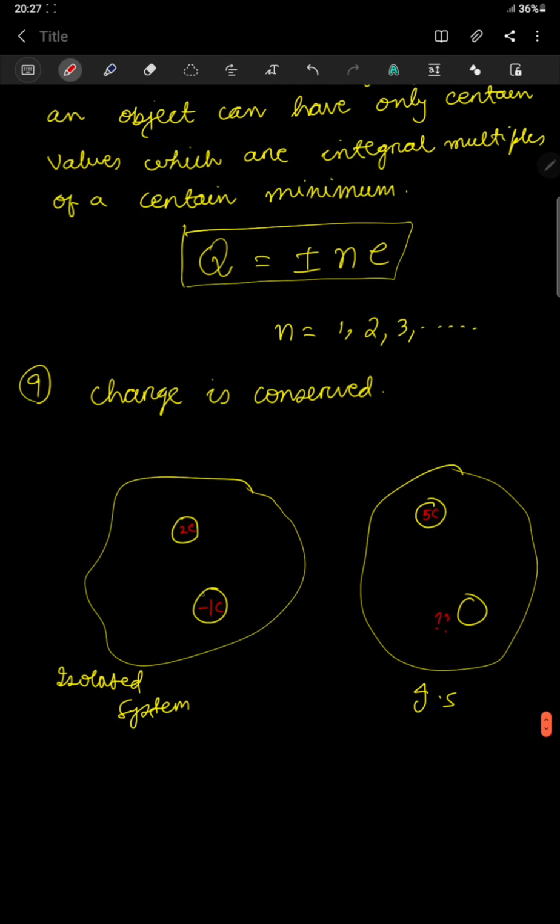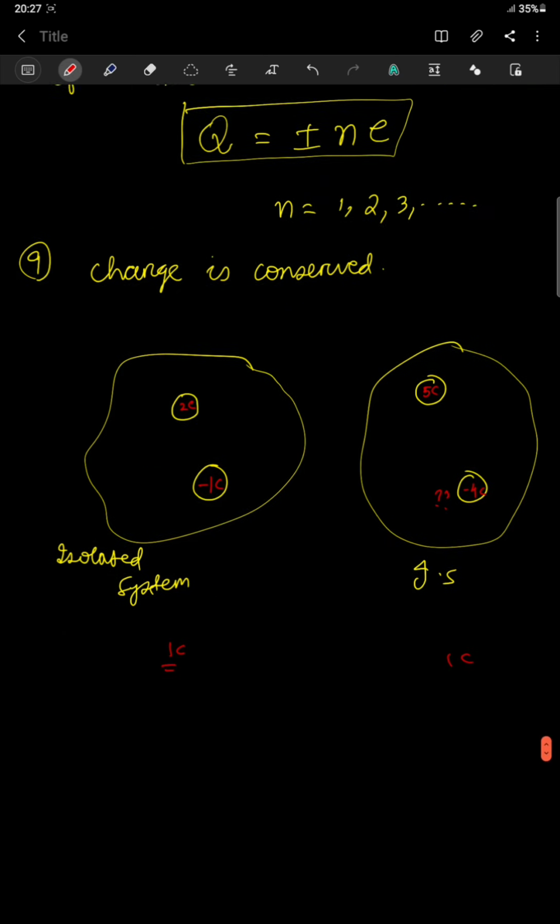So here 2 minus 1, that is plus 1 Coulomb. The total is plus 1 Coulomb. Now here is 5 Coulomb. Then what should be here? How much should be the charge here so that the net will come as 1 Coulomb? So I have to keep minus 4 Coulomb here. If it will be minus 4, then I'll get plus 1. So that means charge can neither be created nor be destroyed for an isolated system.